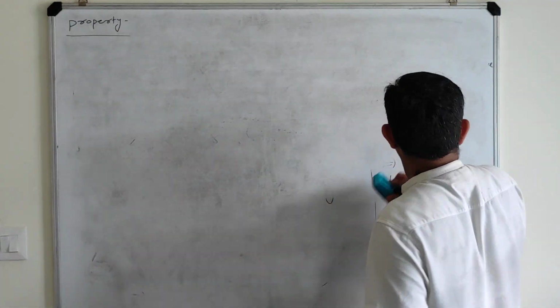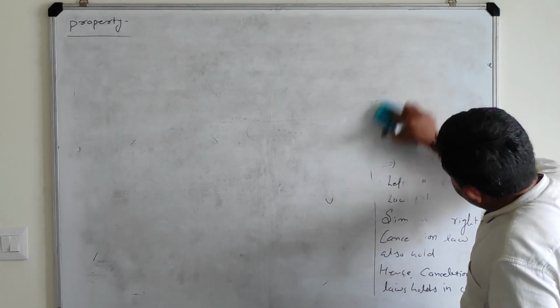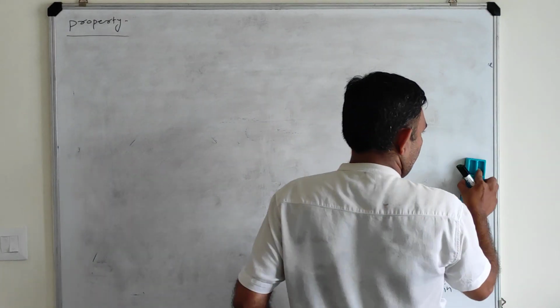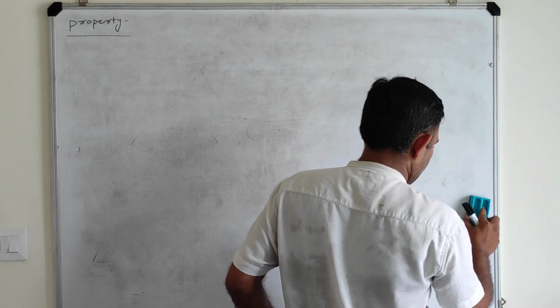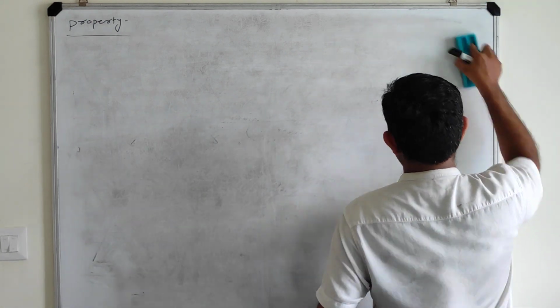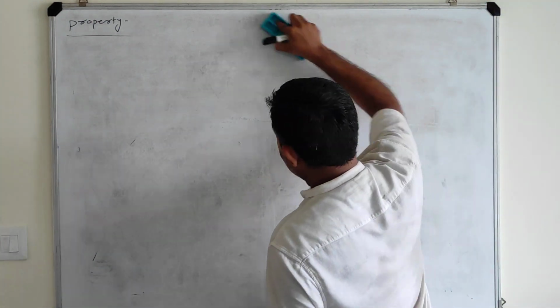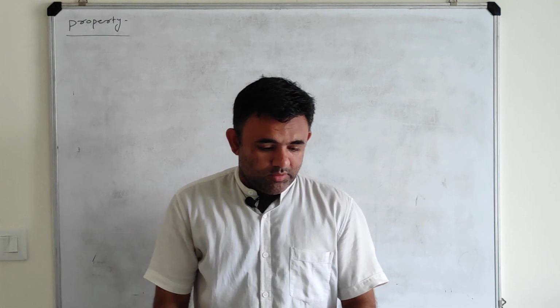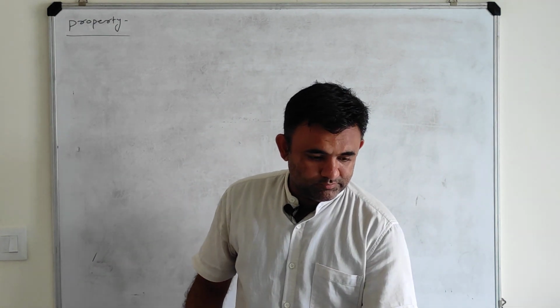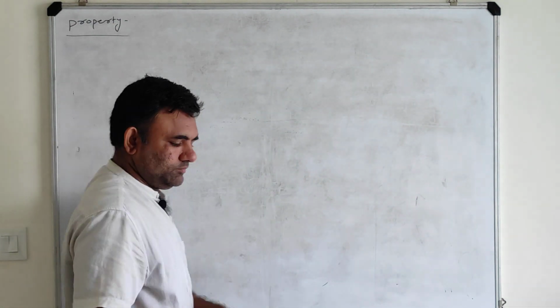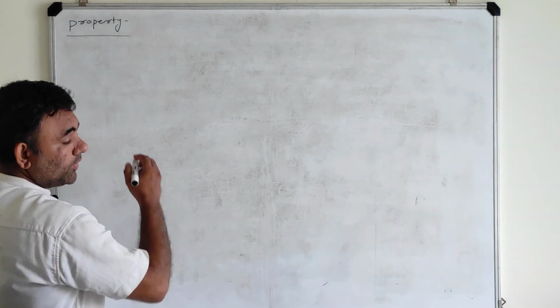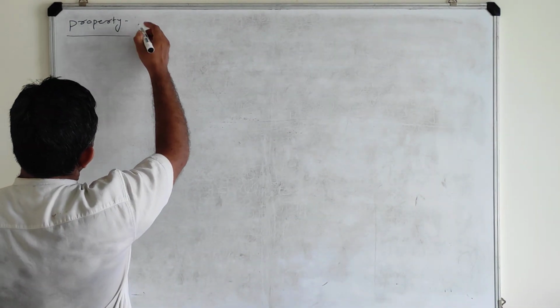Now let us consider the next property. Property number, I think, 5.